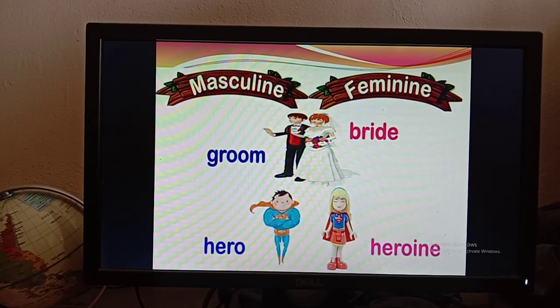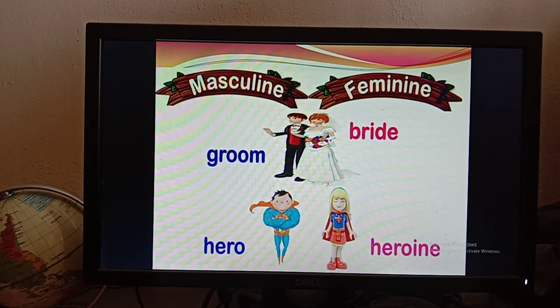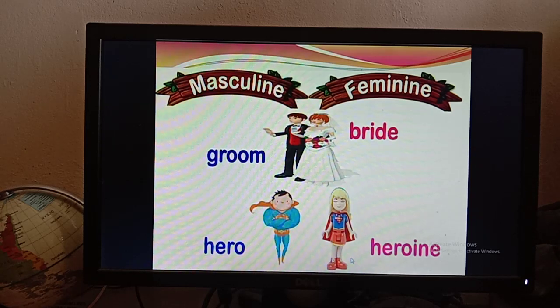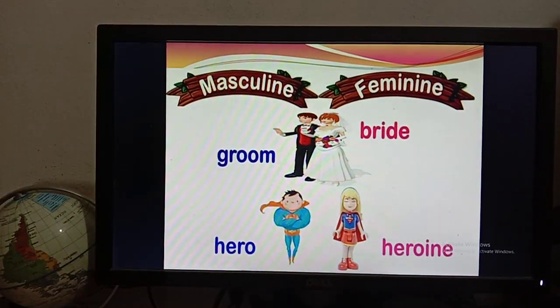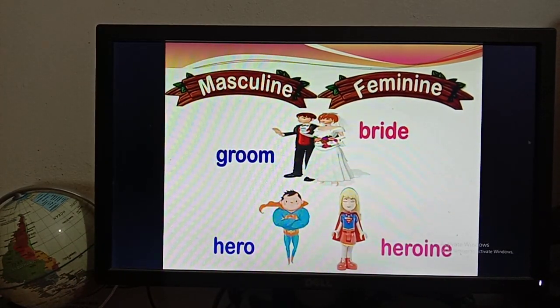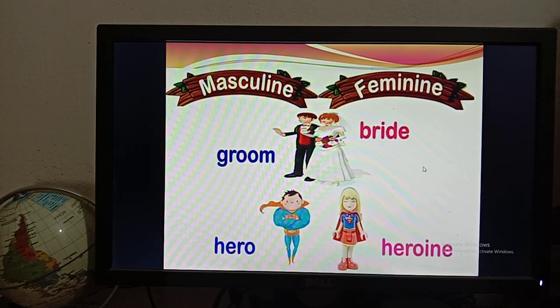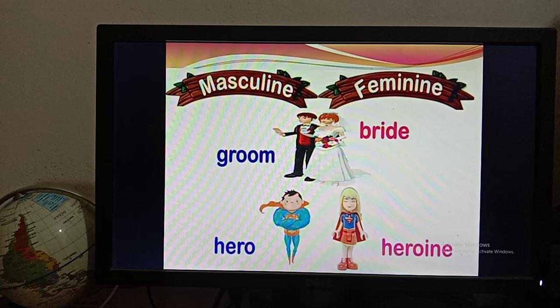So you can see that this is a Superman. I know that all of you know who Superman is, and this is a Super Girl. Okay, so this is called hero, and the feminine form of hero is heroine. Boys, I think you are going to like these pictures because they are very nice, and I have collected these pictures especially for all of you.